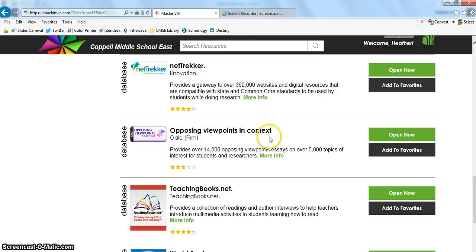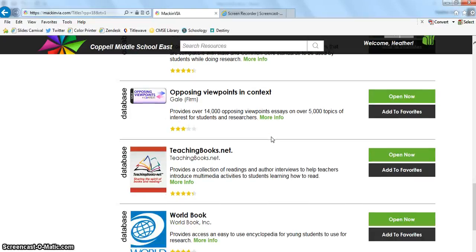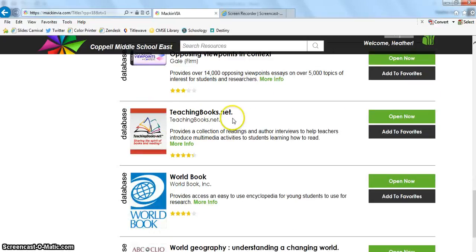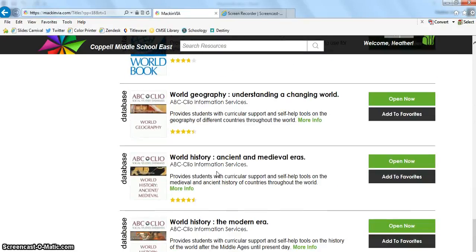Opposing Viewpoints in Context is a great database if you're researching a controversial issue and want to make sure that you're looking at both sides of the argument. TeachingBooks.net is something that your teachers will use more often than you will. WorldBook, you're probably familiar with. And then we end with 3 more social studies databases.